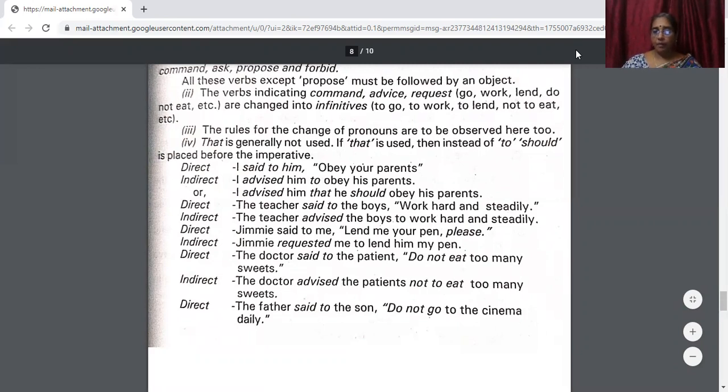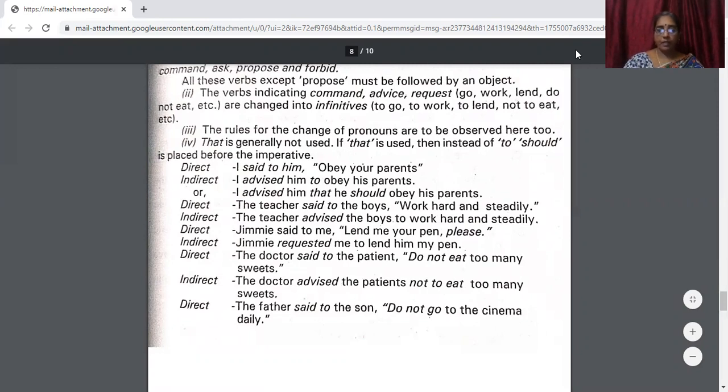To lend me your pen. He said, Jimmy said. Okay. Now, when two characters are there in such situations, you take one character, you give another character, another person, and just try to speak and see how it goes. It'll be easy for you to change. The doctor said to the patient, do not eat too many sweets. The doctor advised the patient not to eat too many sweets.